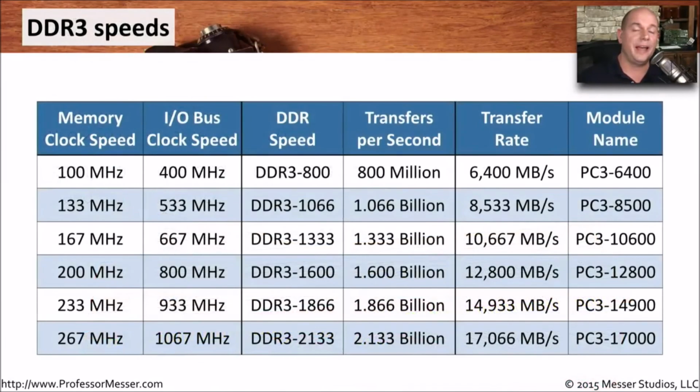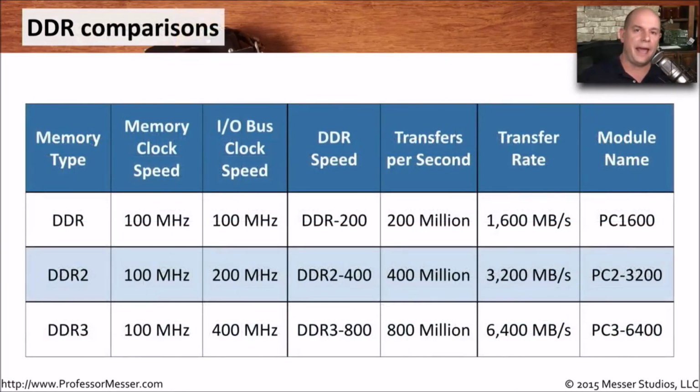With the DDR3, everything is now moving twice as fast as DDR2. So we might still have the same 100 megahertz memory clock speed, but now the I/O bus needs to be 400 megahertz because we have now doubled that over DDR2. And of course, since it's DDR, we are now transferring 800 million transfers per second using that 100 megahertz memory clock speed. And we describe this as DDR3 800. Again, we multiply by 8 and we get the total transfer rate in megabytes per second. So for DDR3 800, multiplied by 8 gets us a module name of PC3 6400.